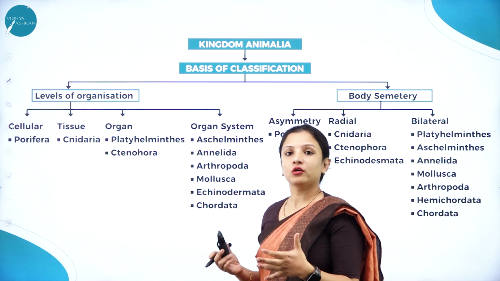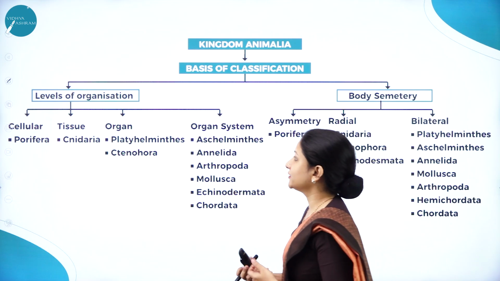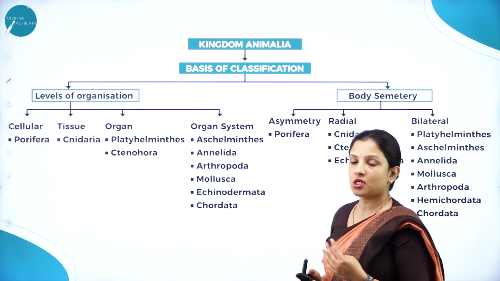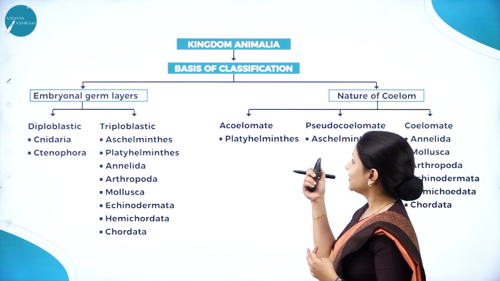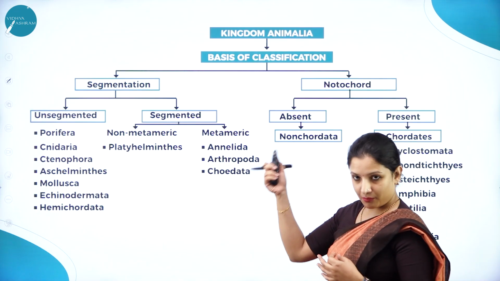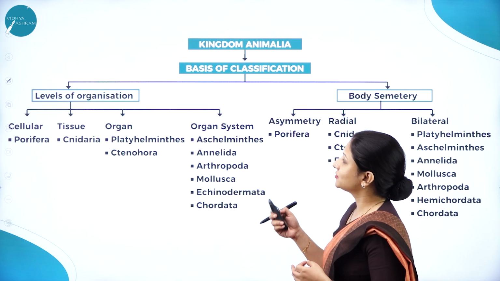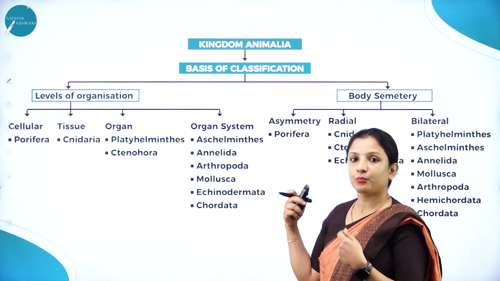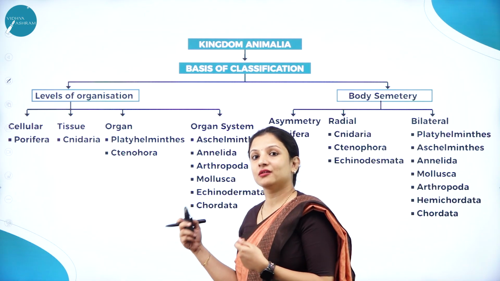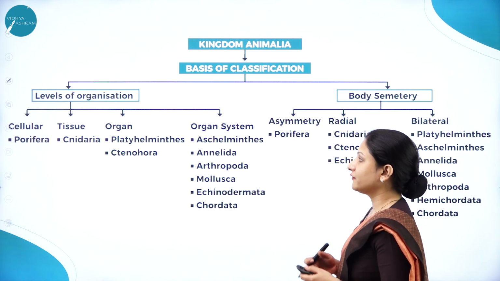And based on what was the classification done? Classification was done based on the levels of organization, the body symmetry, the embryonal germ layers, the nature of the coelom, the segmentation and the notochord. So we'll study all these points used for classification, what are the different characteristics that were considered. So talking about levels of organization.